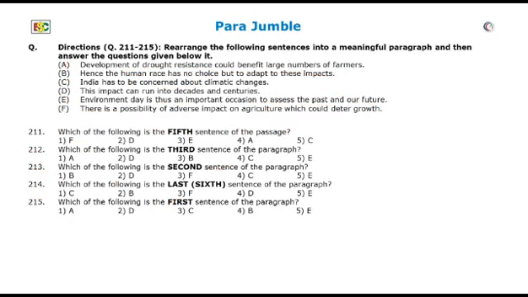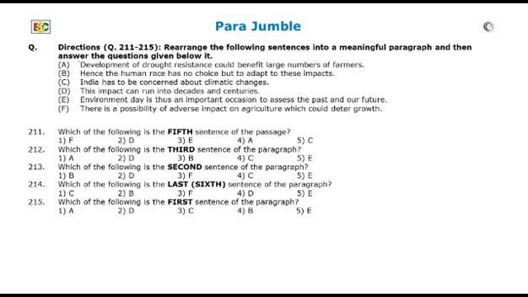In this parajumble we have 6 sentences and 5 questions. In the same manner as the last parajumble, we have to create a meaningful paragraph. The sentences must have proper forward and backward connectivity. So, just like in the first parajumble, we have to first find out which sentence can be the first sentence through the process of elimination.